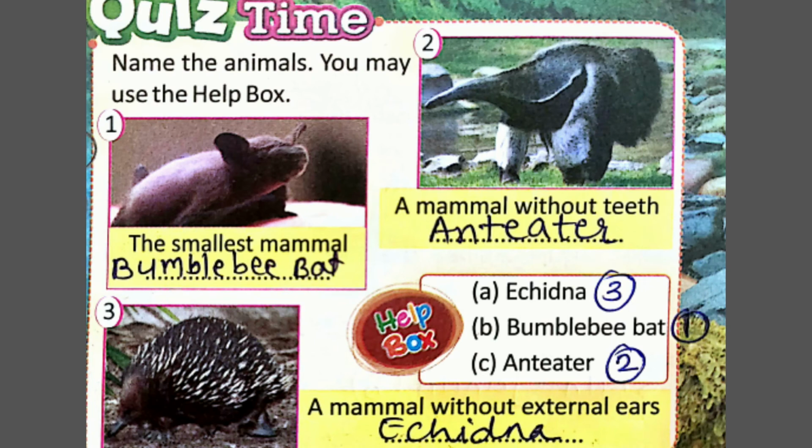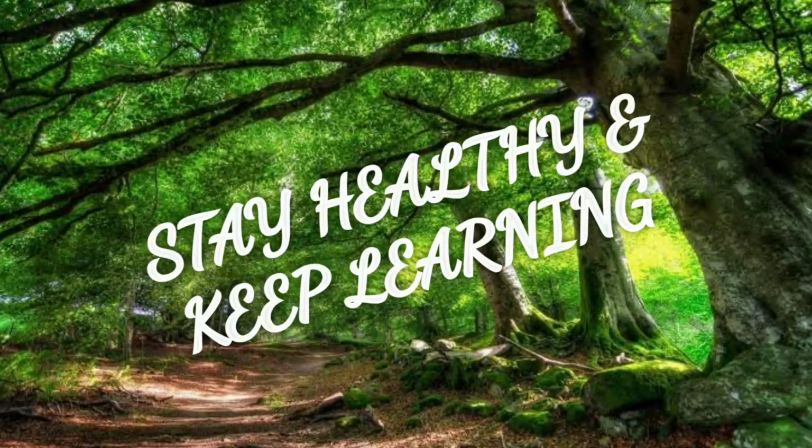Remember this very properly. This is one of the mammals that is produced from eggs, or in simple words we can say that they are egg-laying mammals. So remember this. And one another fact is that they do not possess external ears. Remember this properly. With this we end our session.